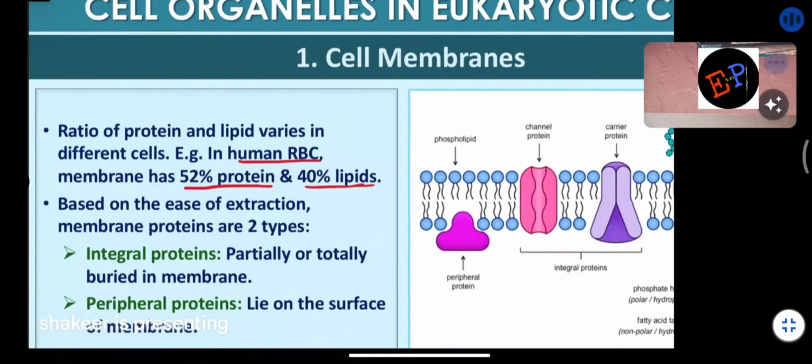Okay. So based on the ease of extraction, how easily we are able to extract the proteins, again proteins are divided into two types. One is integral protein, second one is peripheral proteins. Are you able to understand, ma? So integral protein means what? These proteins are very tough to extract from the cell. That is why they are called as integral proteins. Whereas these peripheral proteins, they just lie on the outer surface of the cell and they can be extracted easily. Are you able to understand?